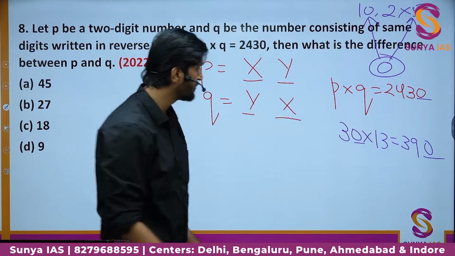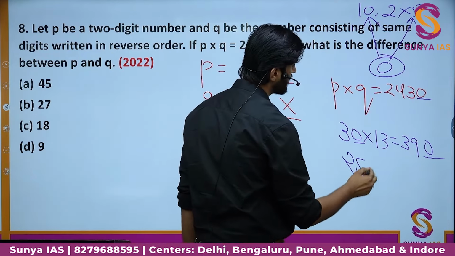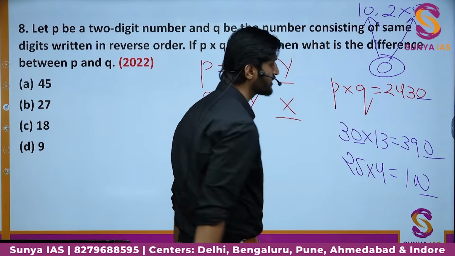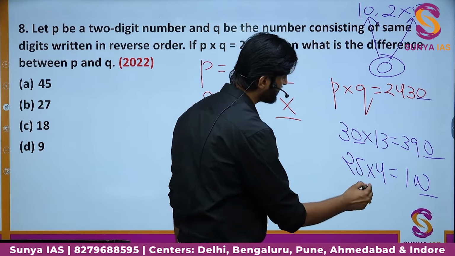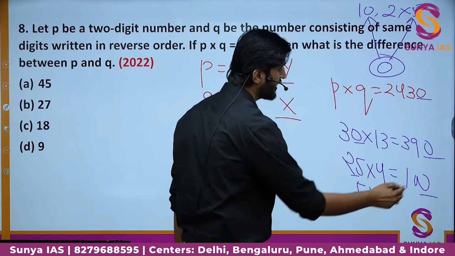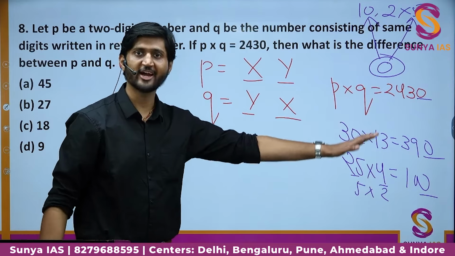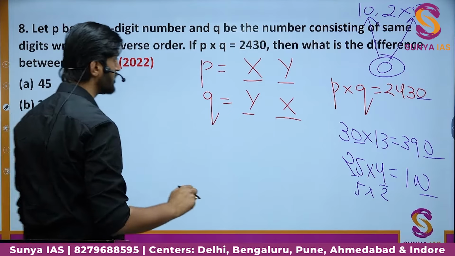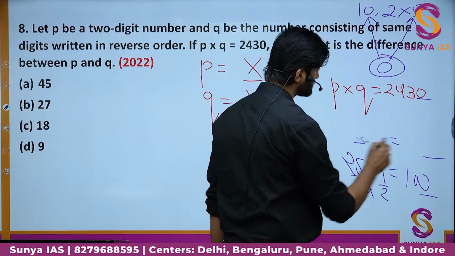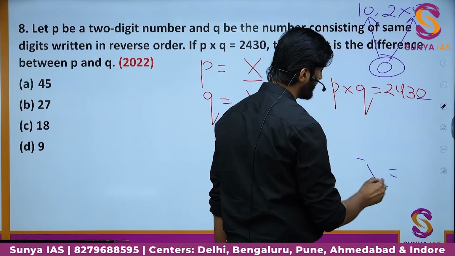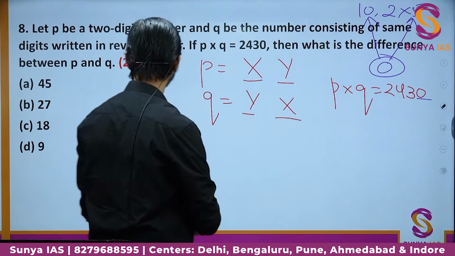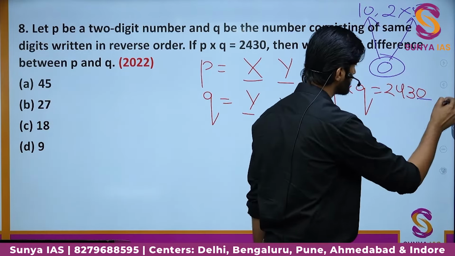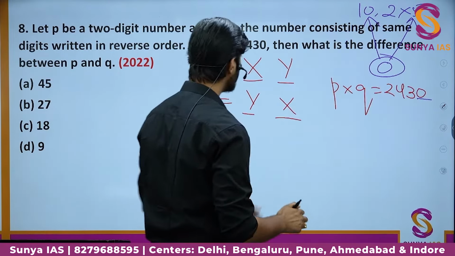Let us take one more example. We have 25 and we have 4. When we multiply, we get 100. So why is there 0 at the end? Because here we have a factor of 5 and here we have a factor of 2. When they multiply, they give 0 at the end. That is the basic idea we have to follow here. So if on multiplying the two numbers p and q, we are getting 0 as the last digit, that simply means that the possibility is that either there is a factor of 10.